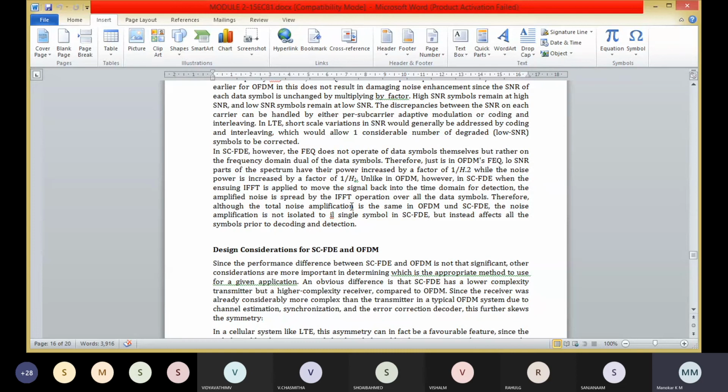OFDMA has a low complexity receiver, whereas SC-FDMA has a higher complexity receiver. And OFDMA has a medium complexity transmitter, whereas SC-FDMA has a low complexity transmitter.